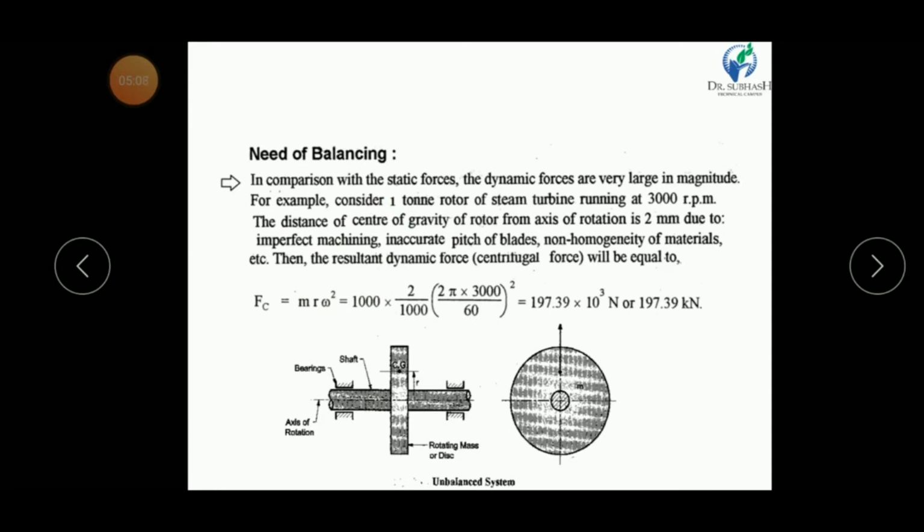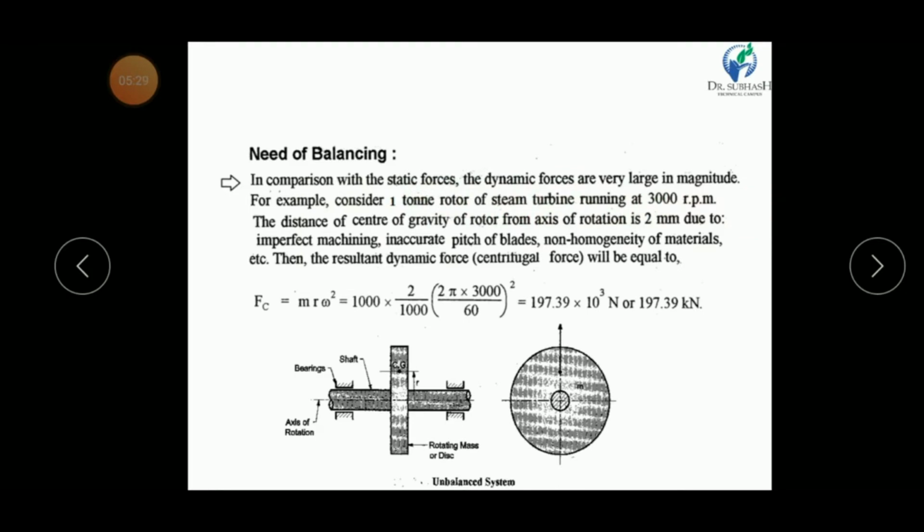Now let us understand the need of balancing. My dear friends, if our machine is not balanced, then there is some vibration, uneven noise, and sometimes our machine parts may fail. So let us consider why balancing is required. In comparison with static forces, the dynamic forces are very large in magnitude.